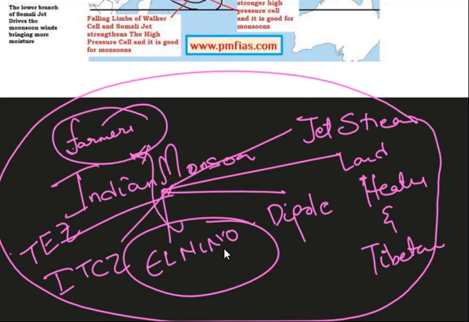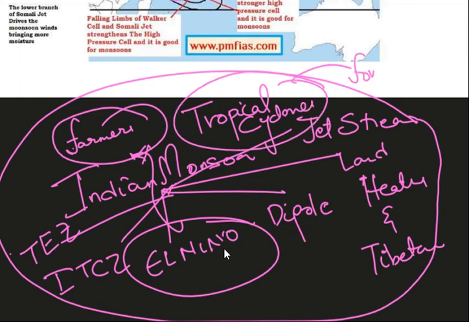Fine. In our next class, I will be covering how tropical cyclones are formed. What are the reasons for their formation? Why do a lot of cyclones form in the Bay of Bengal and create havoc on the East Coast?